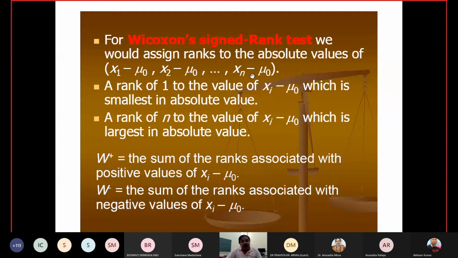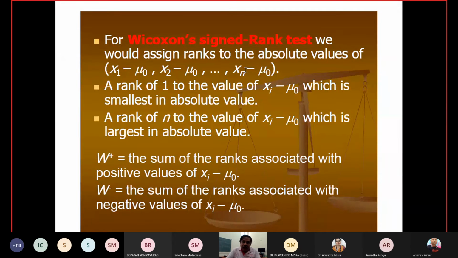So whatever observations are here, they are going to be of two types, one positive, another negative. When you take the rank it is different, and then corresponding to that, the original values. So for the original value, what is the rank?